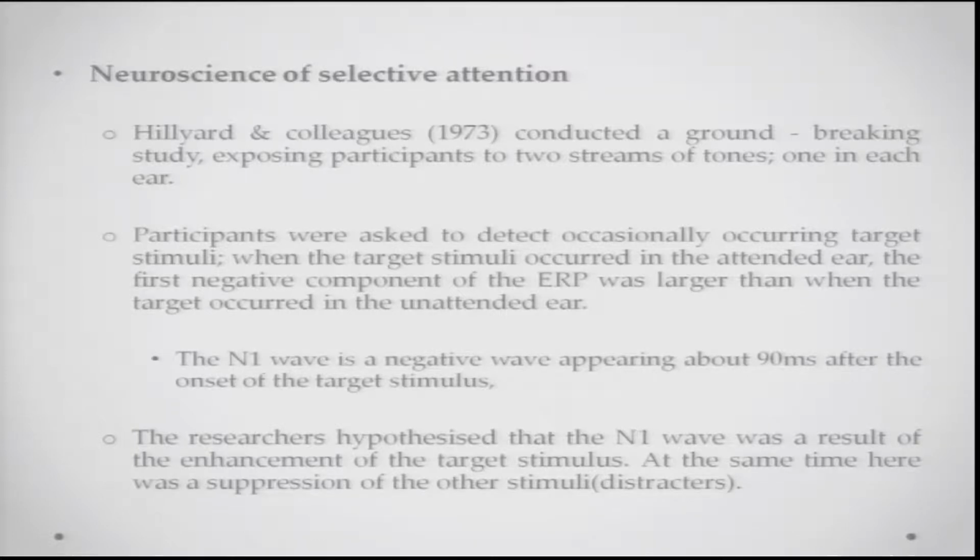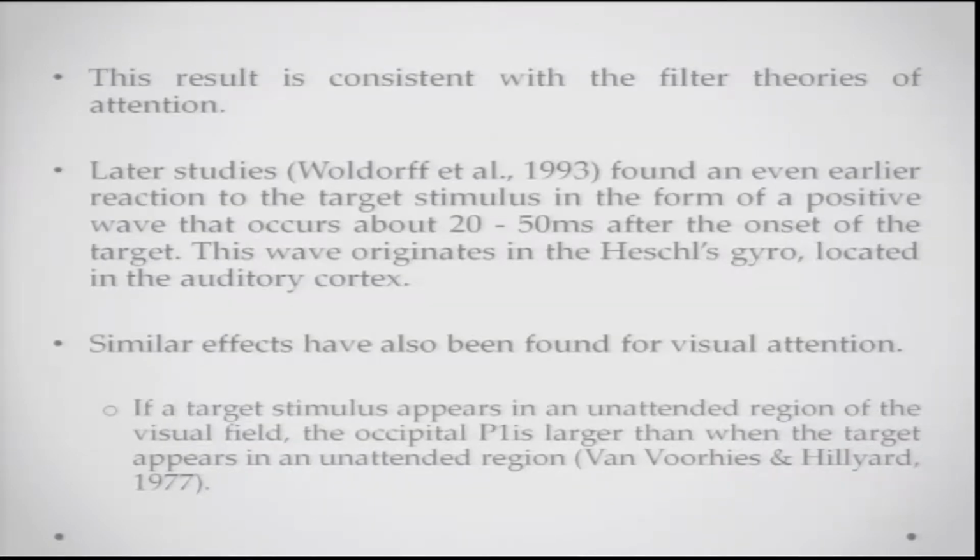The first negative ERP component is the N1 wave, which happens after around 90 milliseconds. The researchers hypothesized that the N1 wave was a result of the enhancement of the target stimulus because it is prioritized, enhanced. At the same time, there was a suppression of the other stimuli, which were the distractors. This result is consistent with filter theories of attention, and later work like that by Woldorff in 1993 found an even earlier reaction to the target stimulus in the form of a positive wave that occurs about 20 to 50 milliseconds after the onset of the target.